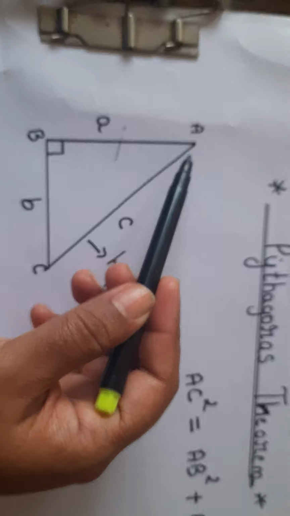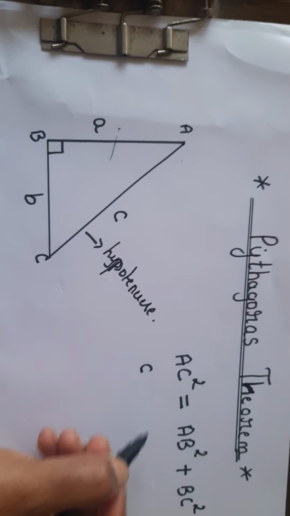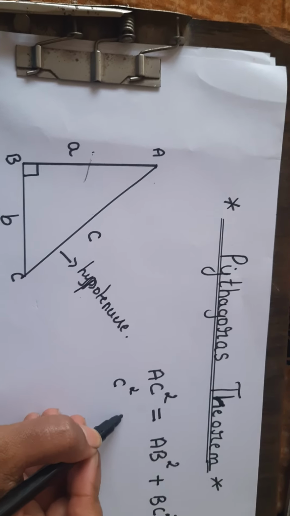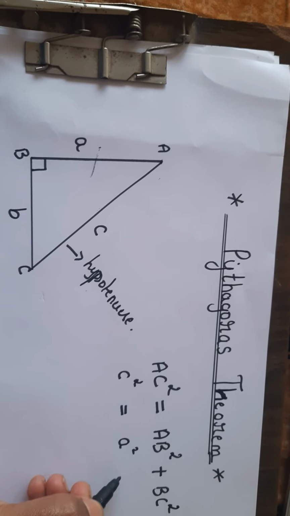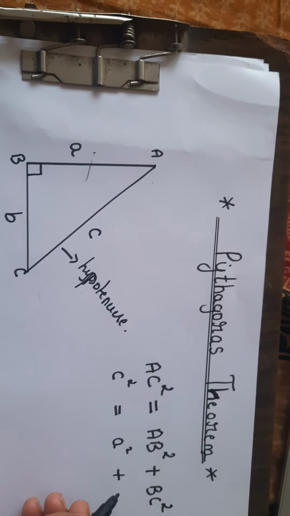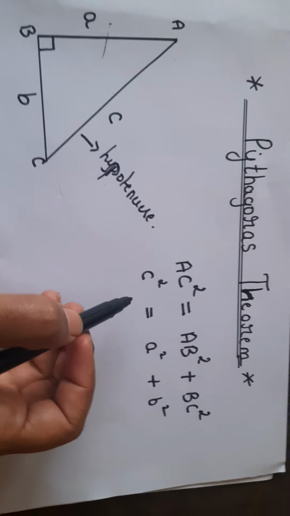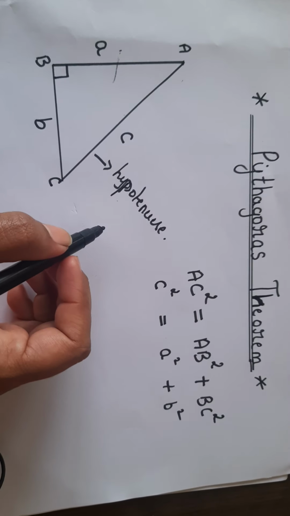Now in this triangle, we have represented this side AC by small letter c. So AC square, I will write it as c square. Similarly, AB is small letter a, so a square. Base BC is small letter b, so b square. What we got here is c square is equal to a square plus b square.